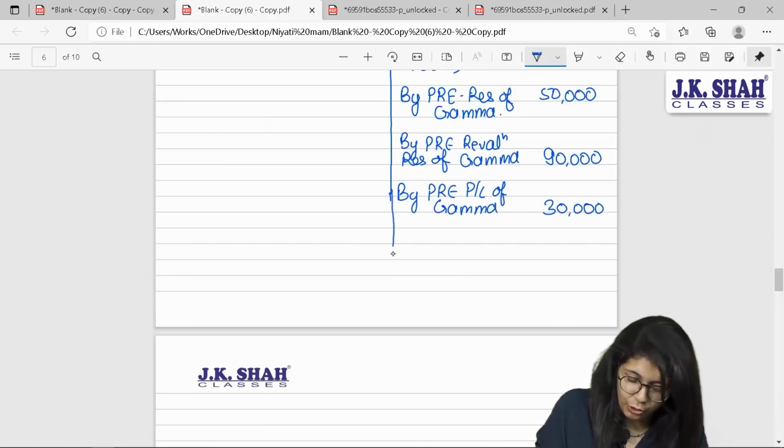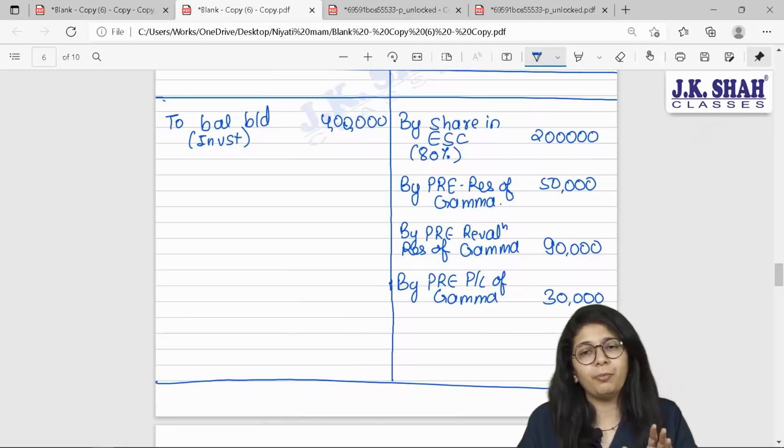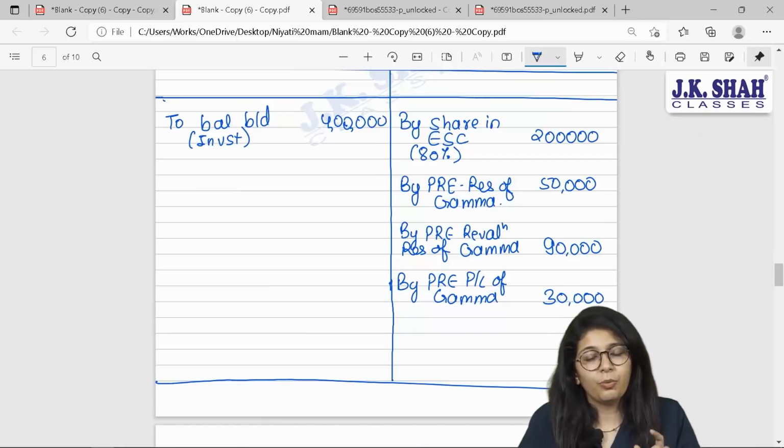So beta, what all things did you get? When you become the shareholder, you not only just get equity shares, but you even become owners of the reserves and surplus to the extent of the shareholding in your company. What is the shareholding percentage? 80. So we have calculated 80% of everything.